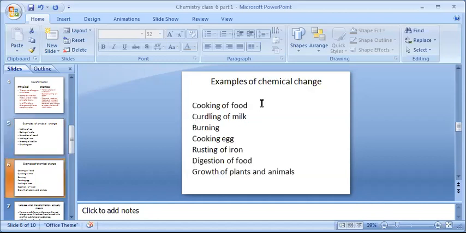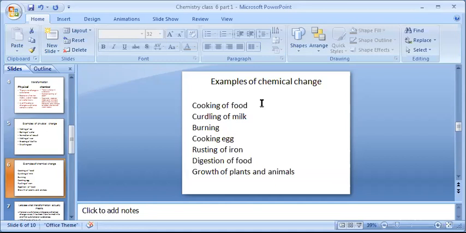Next, we are going to see examples of chemical change. As I have already told you, in chemical change we are getting something new. So the first example is cooking of food. You take raw vegetables and when you cook them, of course the taste and color also change. So you are getting new substances formed, hence cooking of food is a chemical change. Next is curdling of milk. You take milk and when it changes into curd, then again you are getting a new substance. Milk and curd are two different substances. Of course, they have different properties, also different taste. So curdling of milk again is a chemical change.